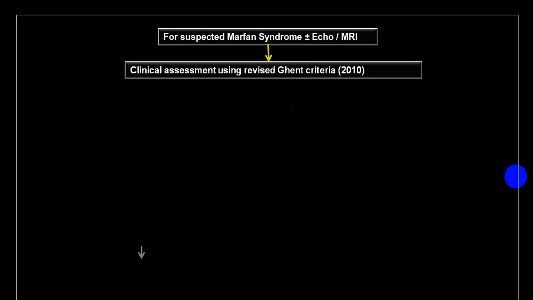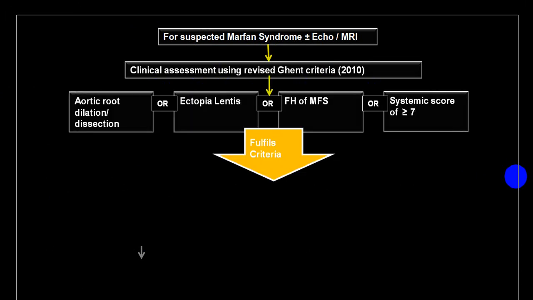So in a suspected case, by and large they now utilize the revised Ghent criteria. If there is an aortic root dilatation with or without ectopia lentis, plus strong family history, and if there is a systemic score of more than 7, it fulfills the criteria.